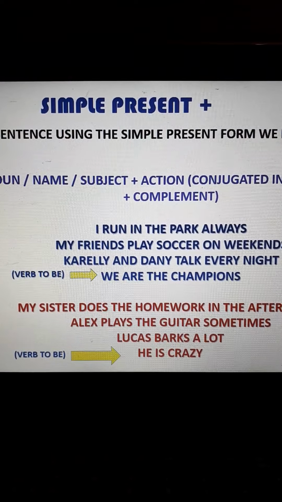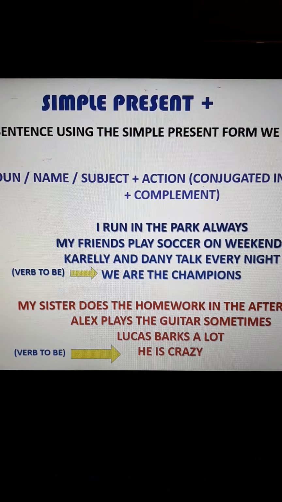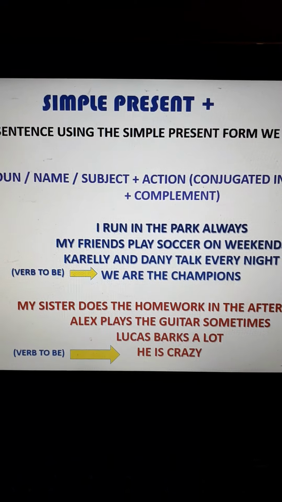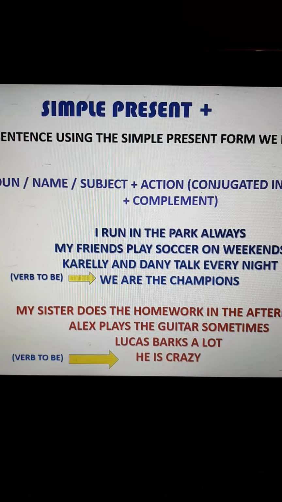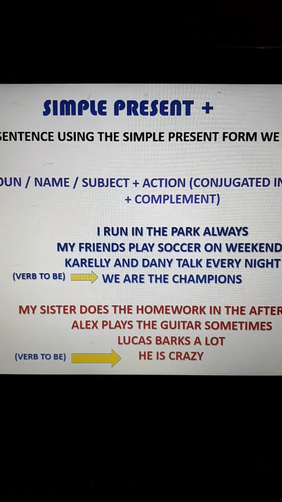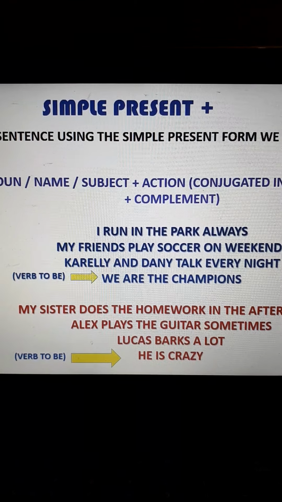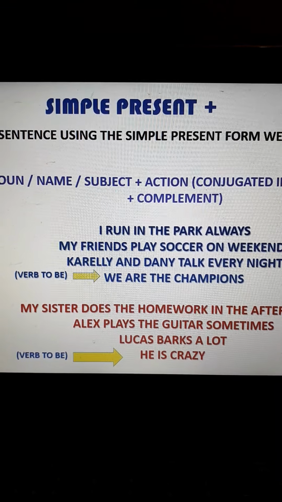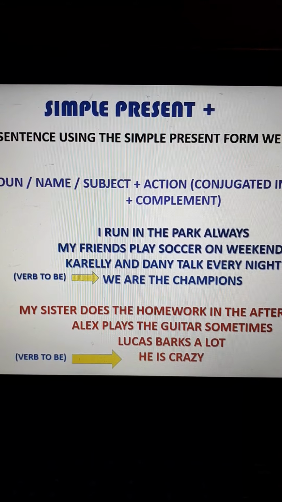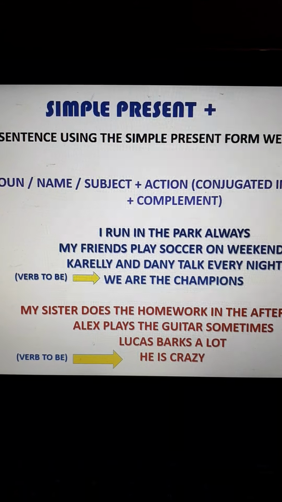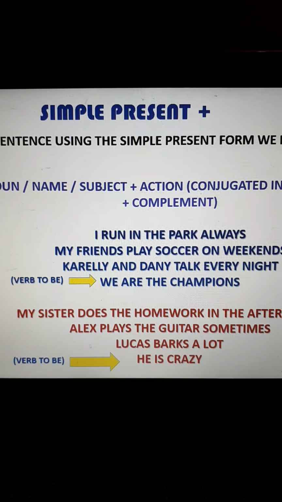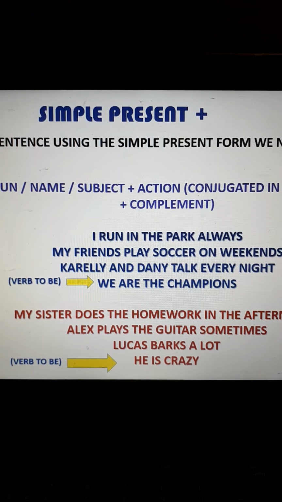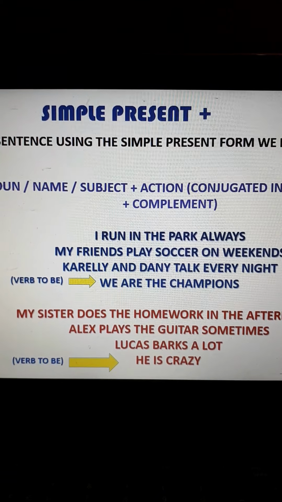Positive for plural form. Well, I is not plural, but it is the first person of the singular. So for I, we, you, and they, the action stays the same. I run in the park always. My friends play soccer on weekends. Carelli and Danny talk every night, okay? And of course, the verb to be is another action that has its own form to conjugate, okay? So we are the champions, for example.